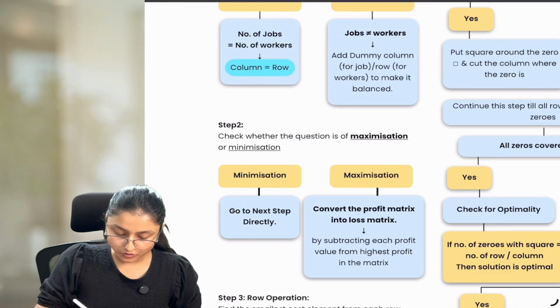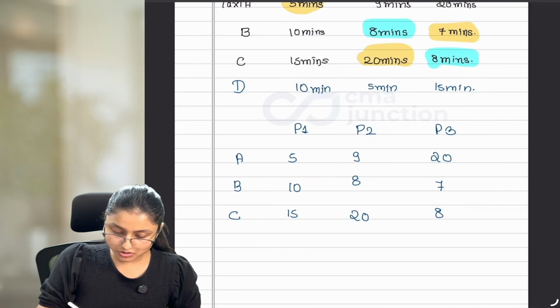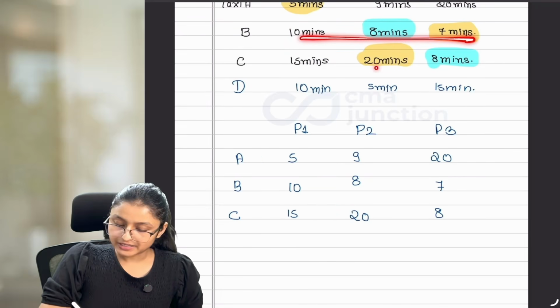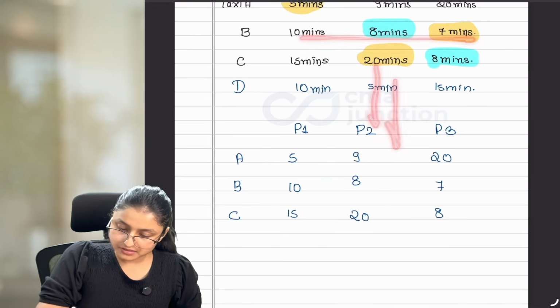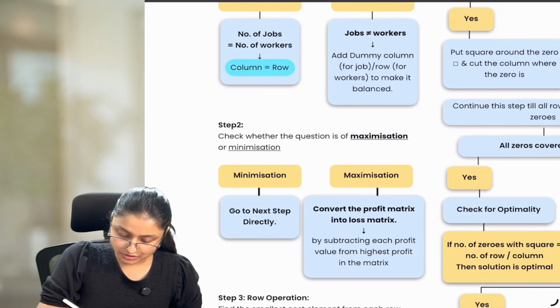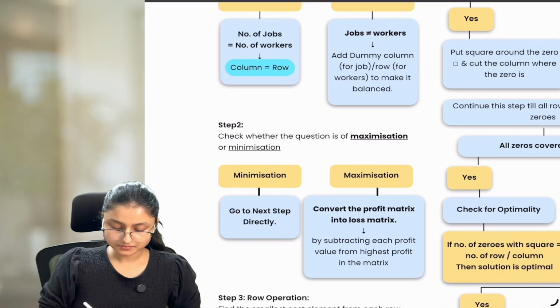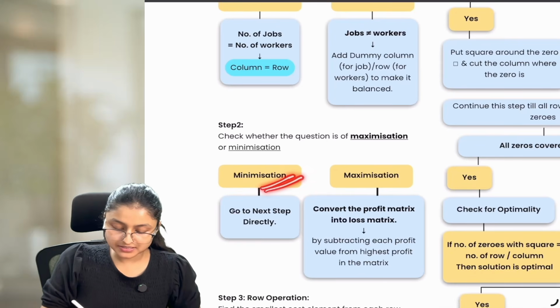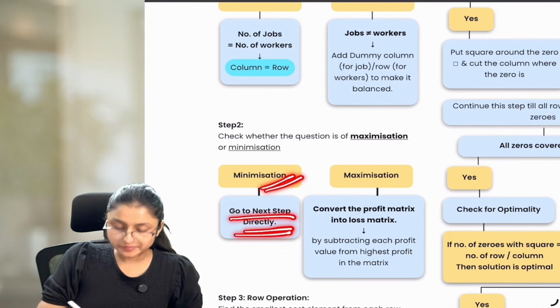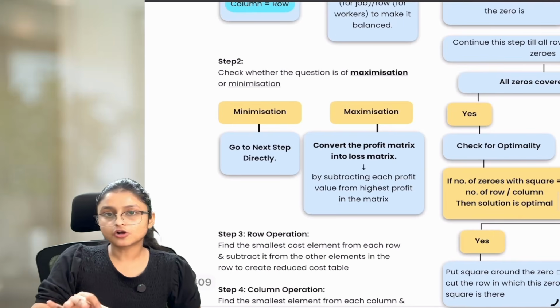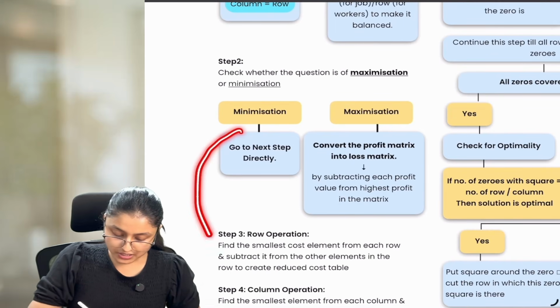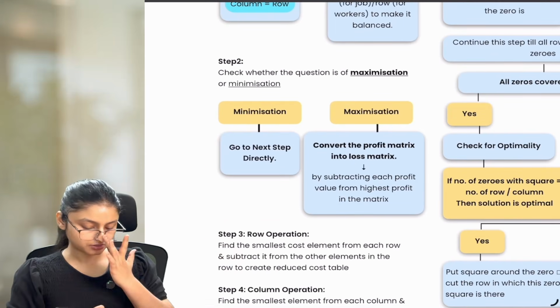But if you notice, in this question, I have time. And time is to be minimized. Hence, we are on the minimization side. And if the question is of minimization, you can go to the next step directly. So as of now, we are solving the minimization question, so we are moving directly to step number 3.